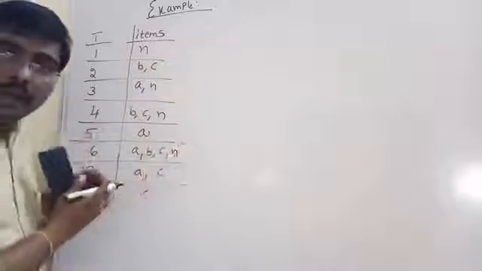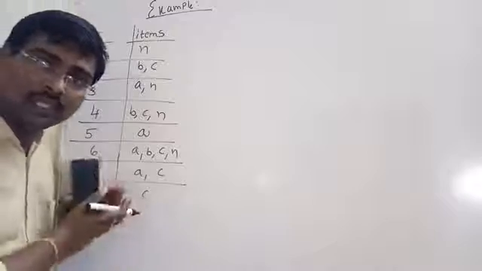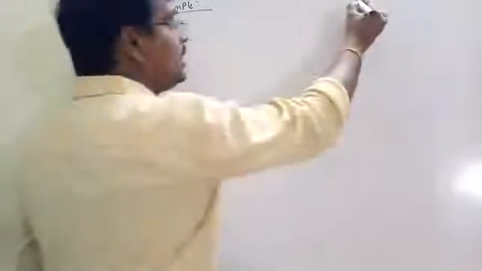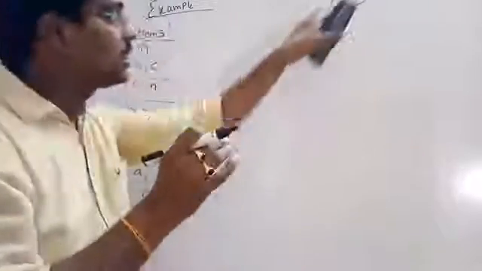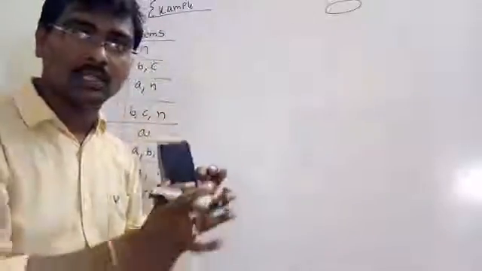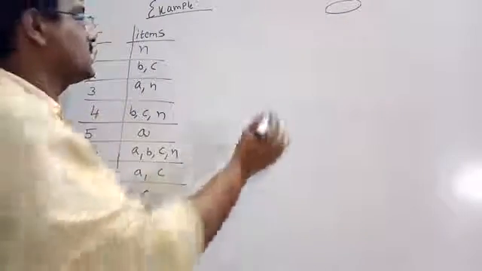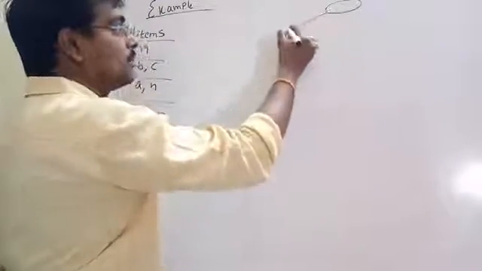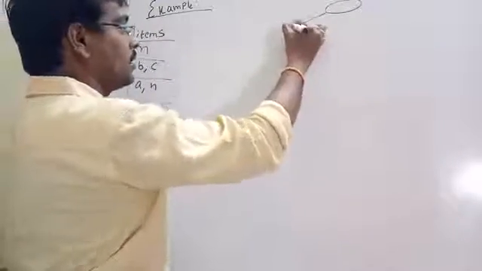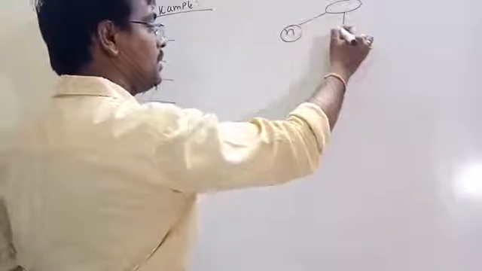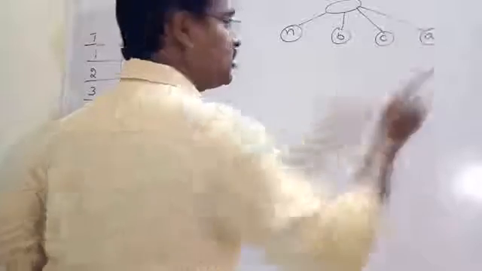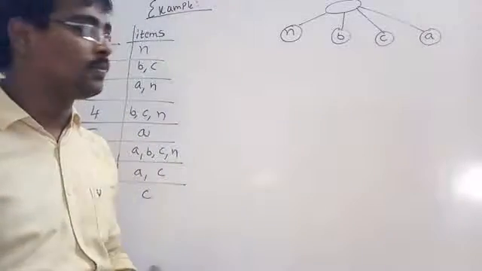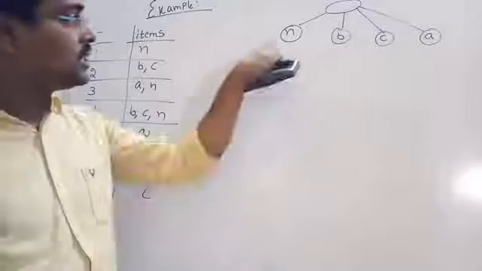If you draw a graph, represented in a tree format, initially it contains empty. That is, initially it covers all the transactions. Suppose N, B, C, A, assume in any order. Here order is not at all important. Suppose we have 4 transactions.